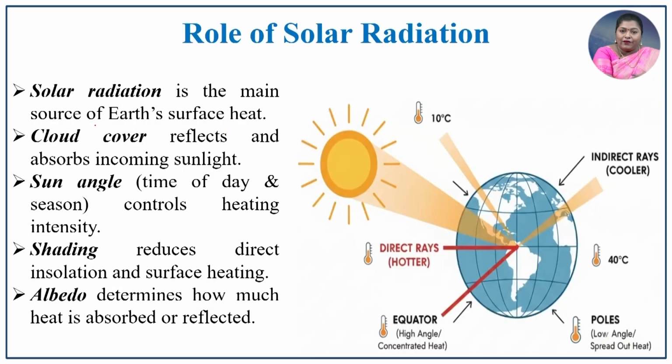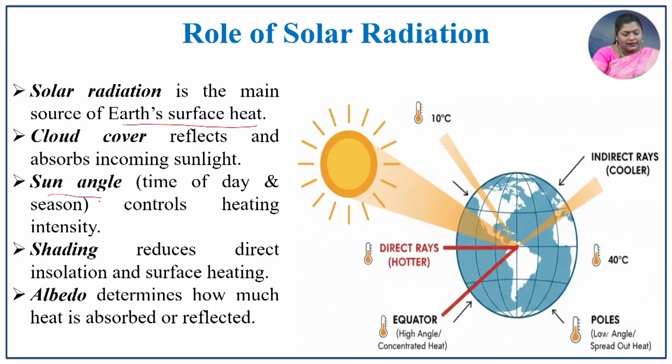Role of solar radiation. The solar radiation, generated by the sun, heats the surface of the earth. Cloud cover in turn affects the solar radiation. How does it affect it? It absorbs the incoming solar radiation. By this absorption, there is an adverse change in the reception of the incoming solar radiation. So, the heating process also differs because of the cloud cover.